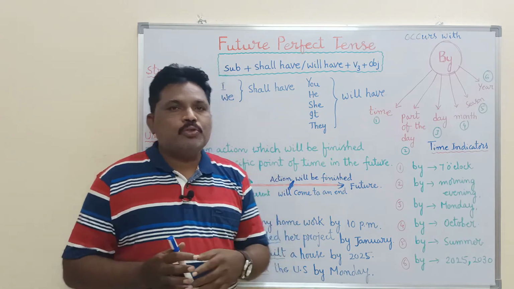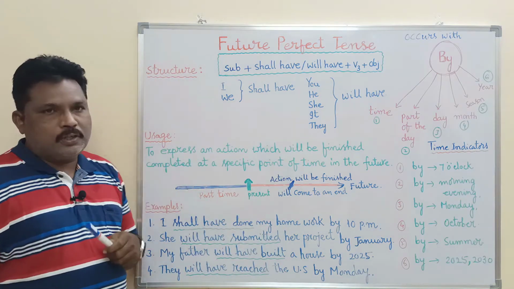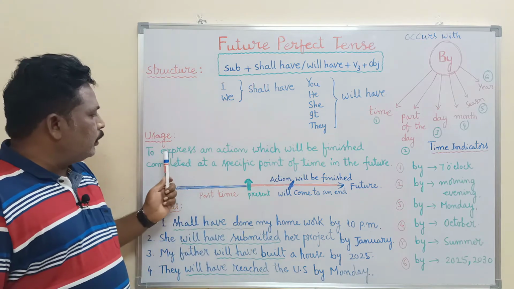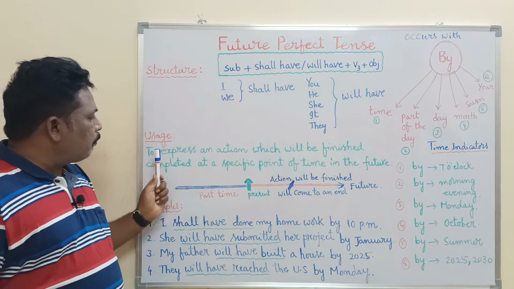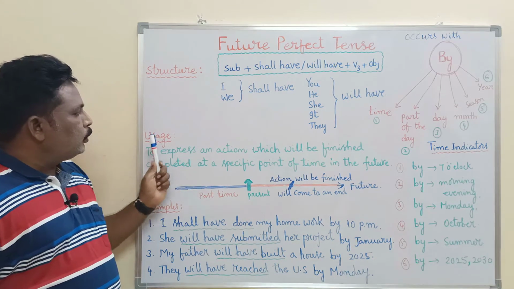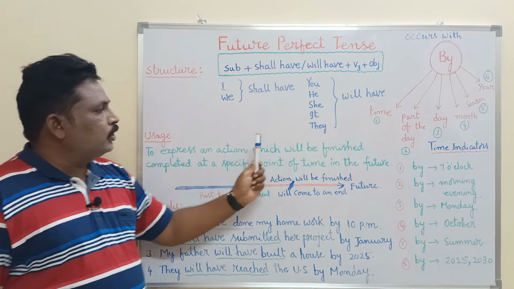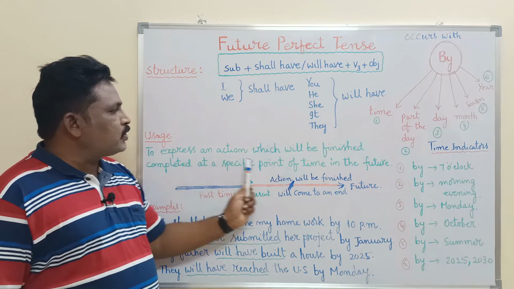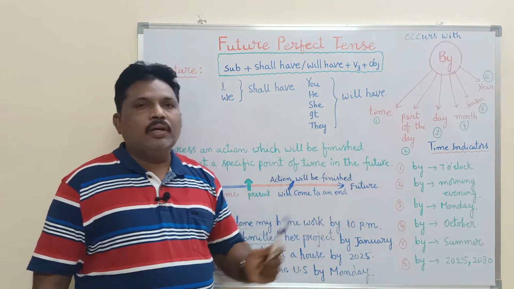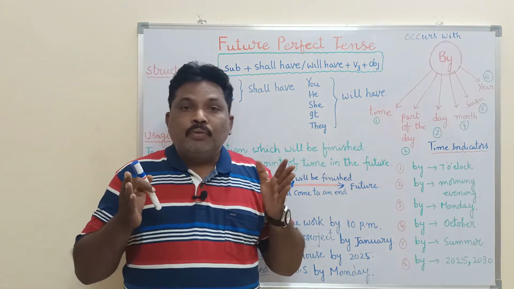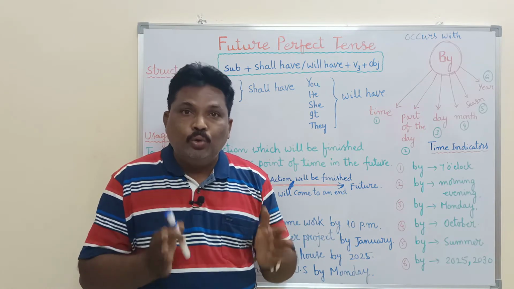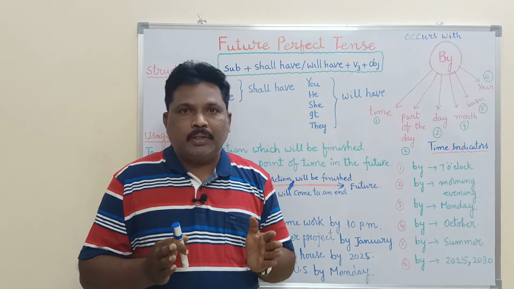When it comes to the usage, what is the usage? In future perfect tense, the usage is like this. Future perfect tense is used to express an action which will be finished or completed at a specific point of time in the future. So perfect tense means completed. Remember, this is the clue word to remember.